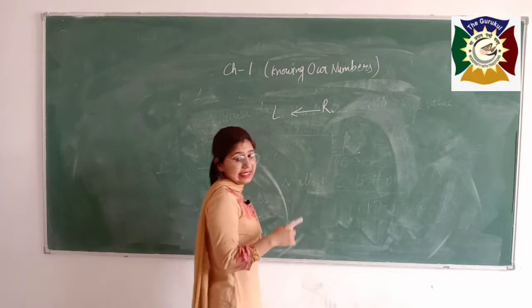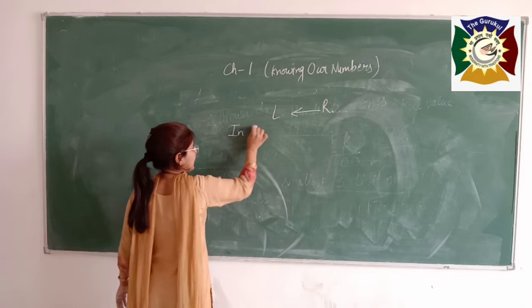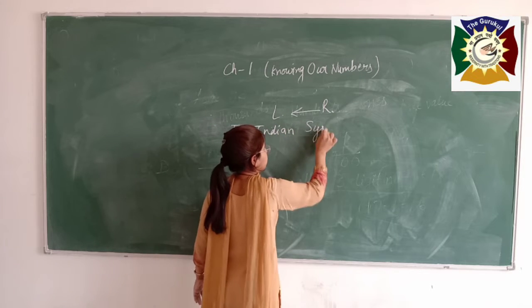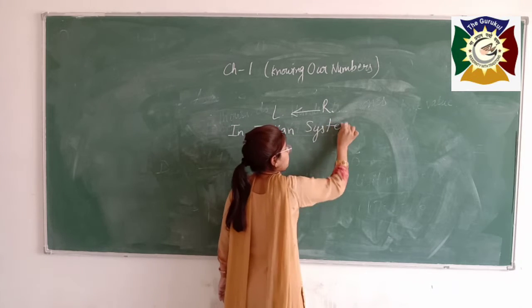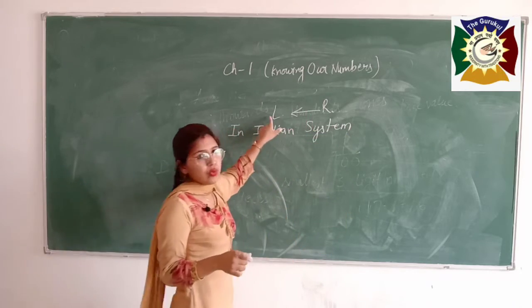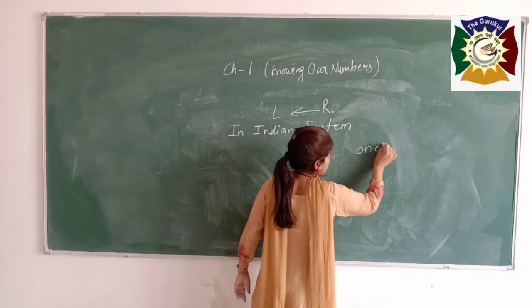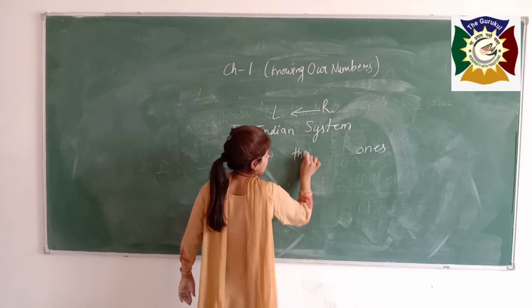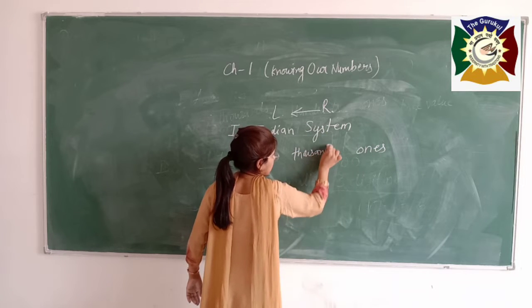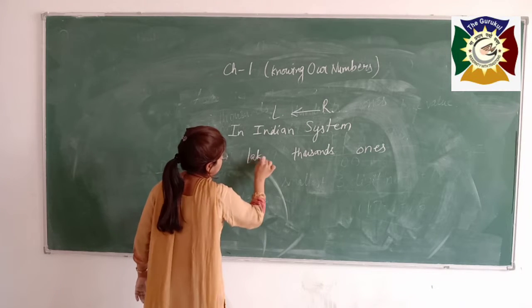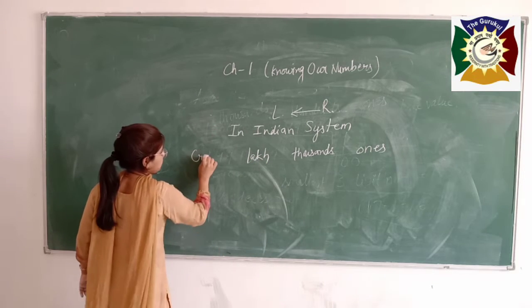In the Indian system, we write the number from right to left. Here the periods are ones, thousands, lakh, crore.